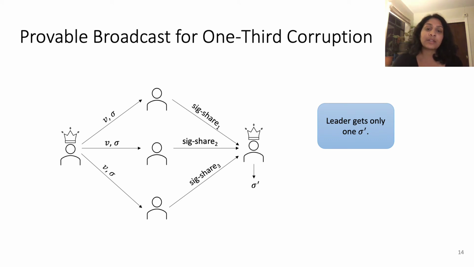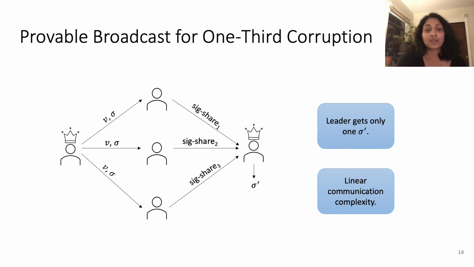Note that the leader gets only one sigma prime just by a simple quorum intersection argument, and this incurs linear communication complexity. Observe that since these provable broadcasts are used in a cascading manner, and the output of one provable broadcast is used as the input of the next, and since sigma prime is constant size, we maintain linear communication complexity throughout the view.